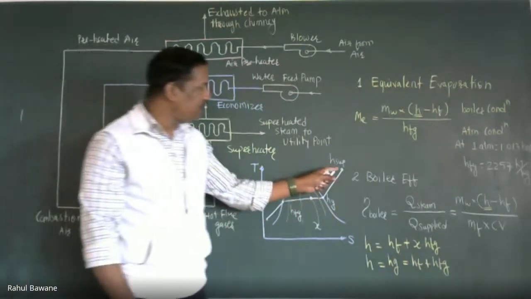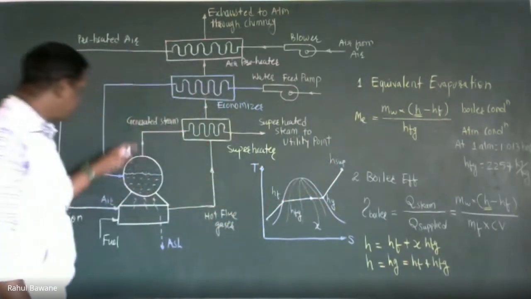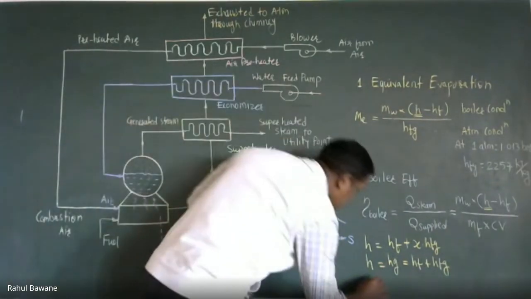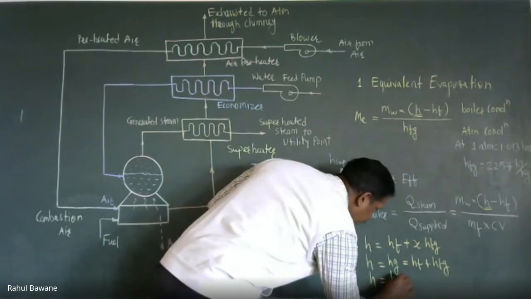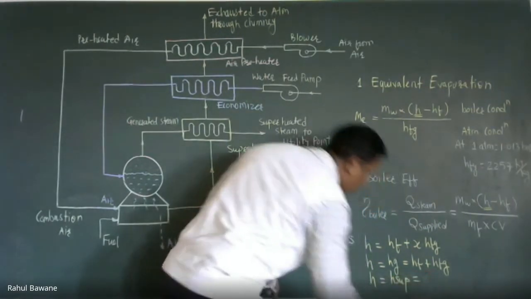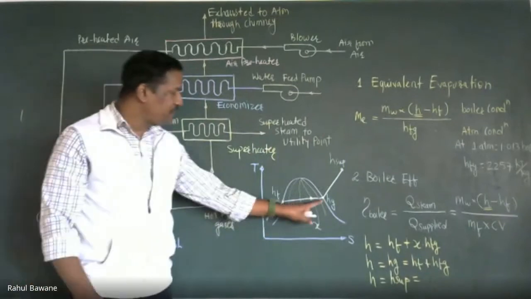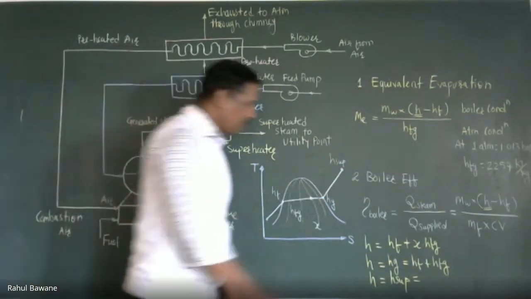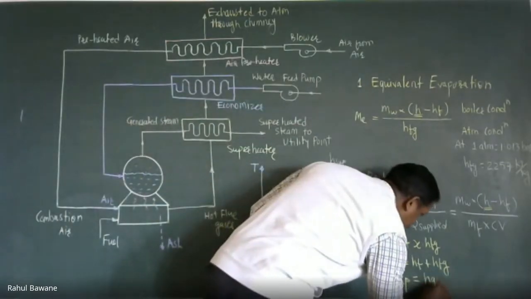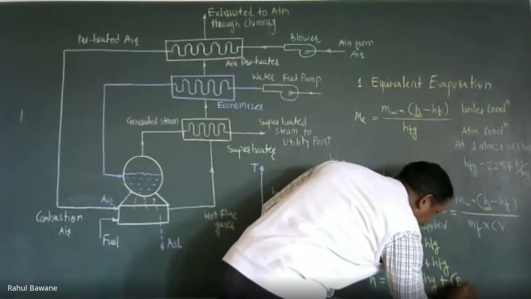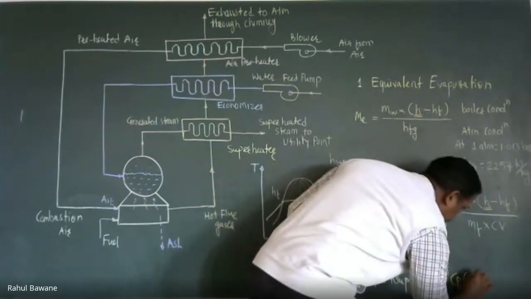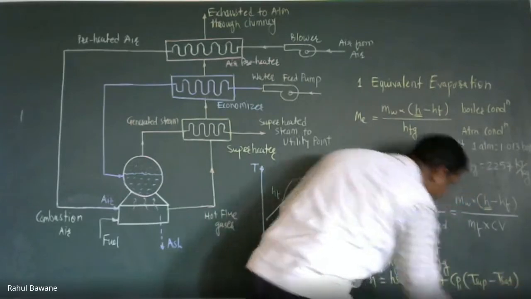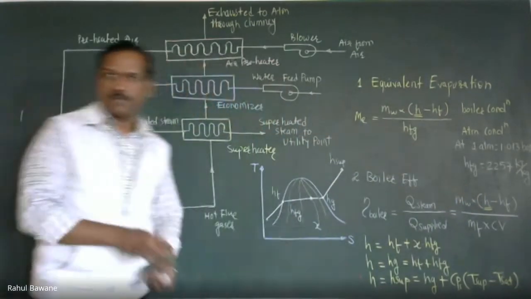And if your steam after boiler generation itself is superheated, then in that case H will be H super. H super means at least it must have Hg, and after that, whatever the superheating is. So Hg plus Cp of super in bracket T super minus T saturation. So this much will be your H in that case.